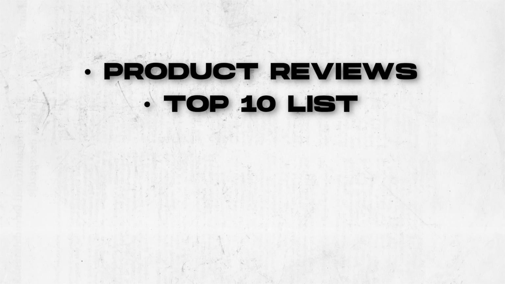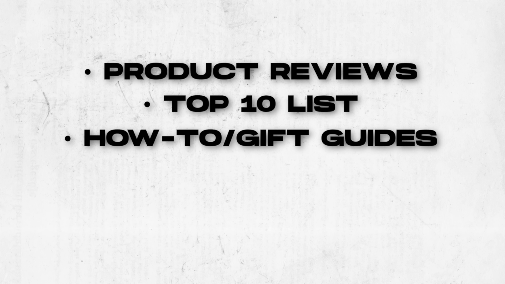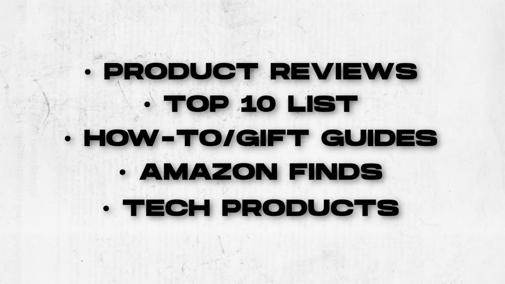But how we can make money with this is by focusing on creating the type of podcasts and blogs that you can add affiliate links to. That will be talking about different product reviews or comparisons. You can do top 10 lists, how-to guides, gift guides. You can do Amazon finds, tech products, and you can add links to other articles that are on the internet. And when people make purchases from the links that you add to this, then you will get paid.